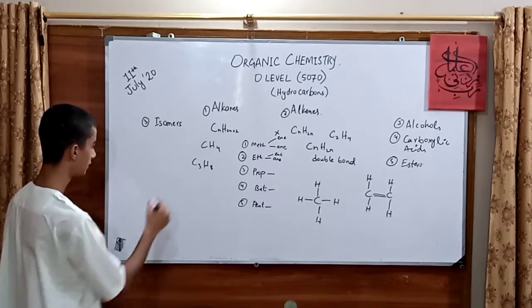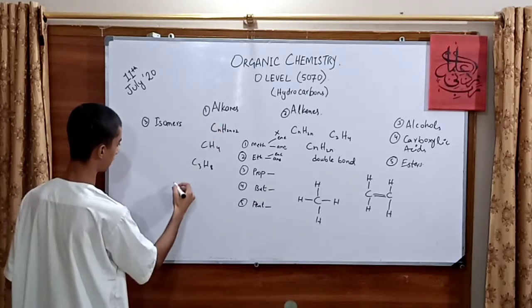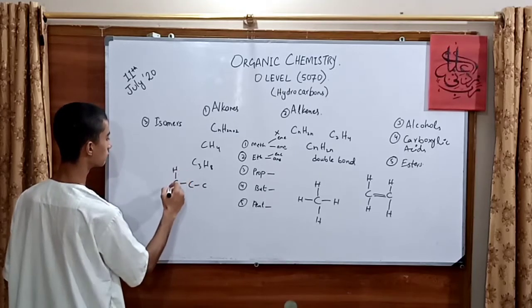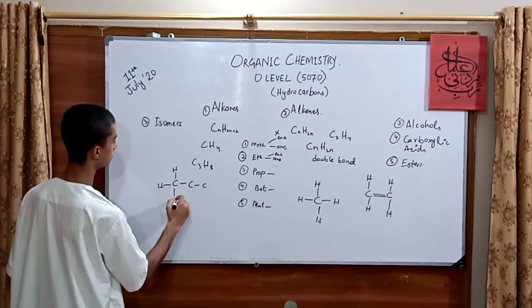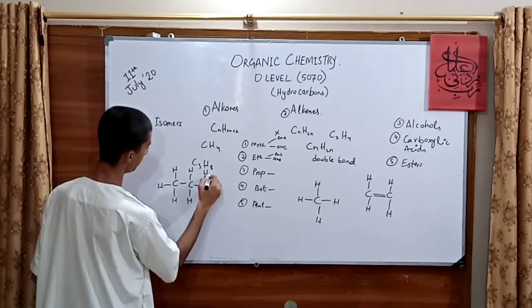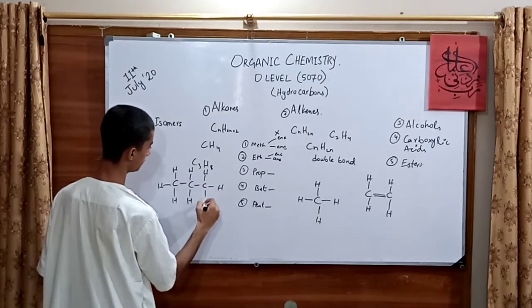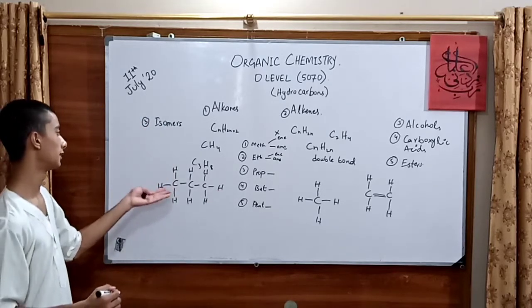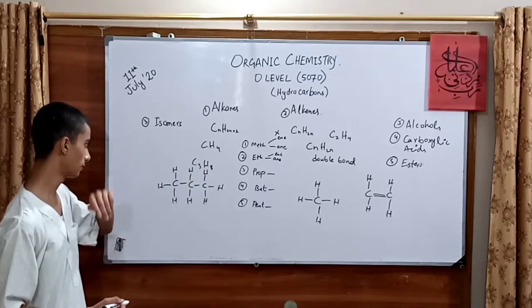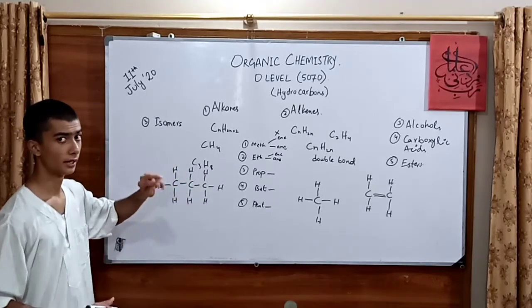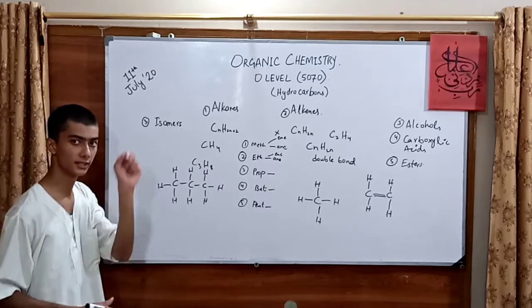For example, if I go with C3H8, it has 3 carbons and 8 hydrogens. This alkane C3H8 is known as propane. But if I need to go with its isomer, an isomer is basically a different type of structure inside it.